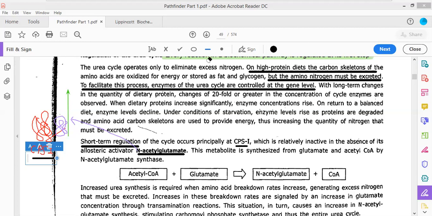Now, what should be done? That we have to understand. This is referred to as the temporal regulation of the urea cycle. In a particular time period, what could be done? N-acetyl glutamate could be biosynthesized. That will lead to the overexpression of